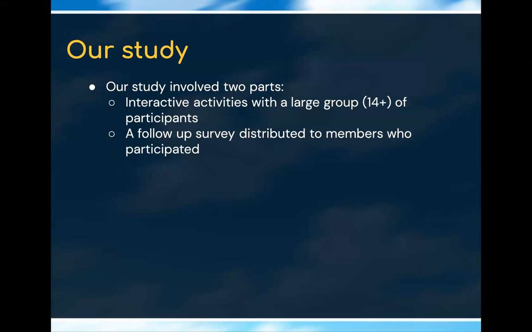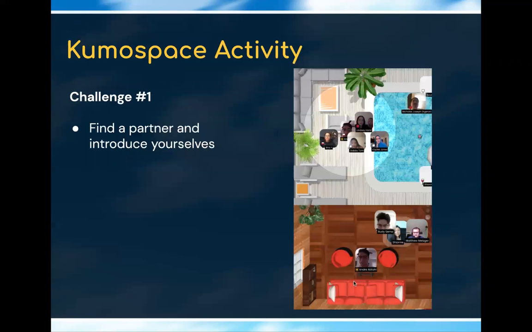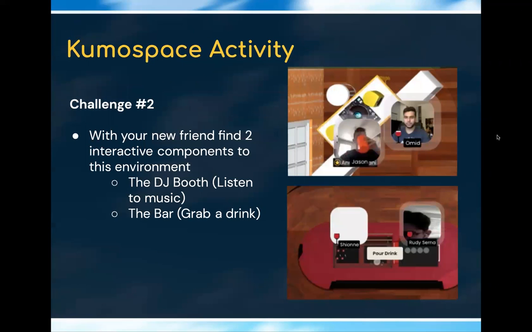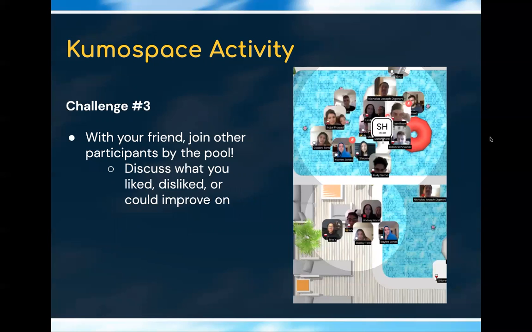Our study involved two parts. One was an interactive activity with a large group of 14 people and over, followed by a survey distributed to members who participated. For our Kumospace activity, our first challenge was to find a partner and introduce themselves. For our second challenge, meet up with your new friend and find two interactive components to the environment, one being the DJ booth and another being the bar. For our third challenge, with your friend, join others by the pool, and discuss what you liked, disliked, or could improve on.